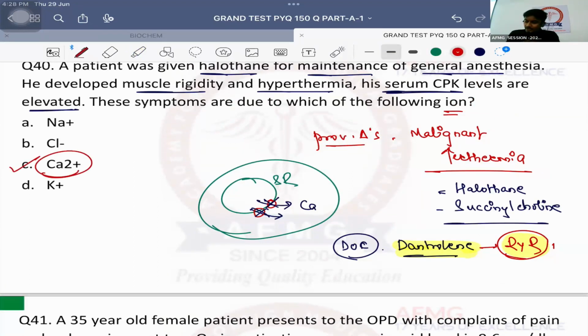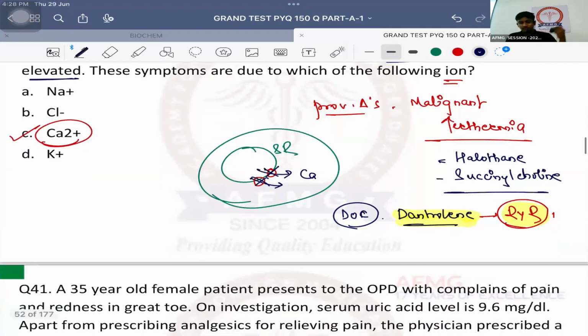And which ion is responsible for malignant hyperthermia? Calcium is responsible. Take a break, and we'll meet after the break.